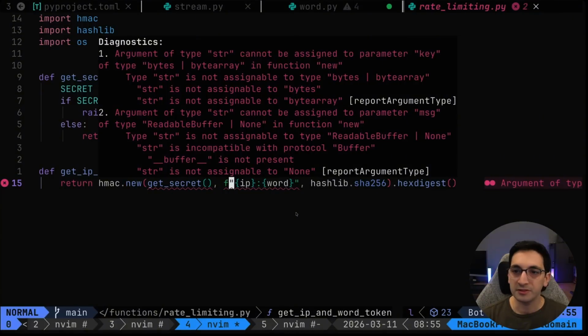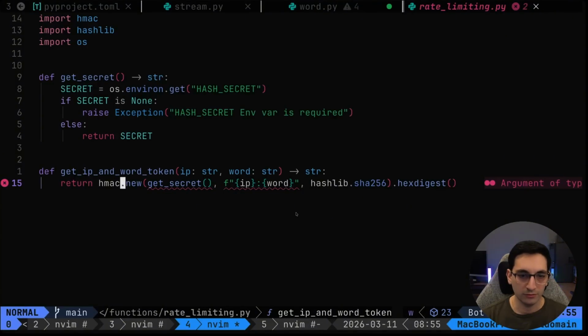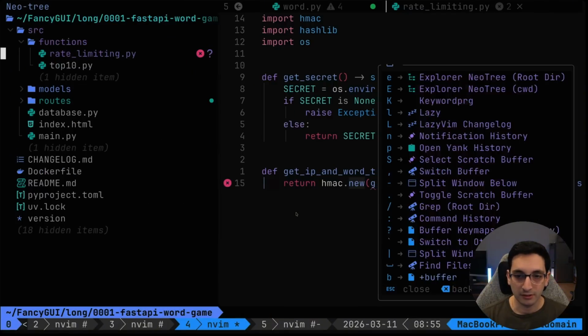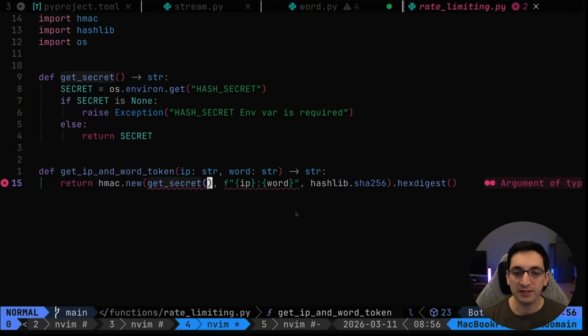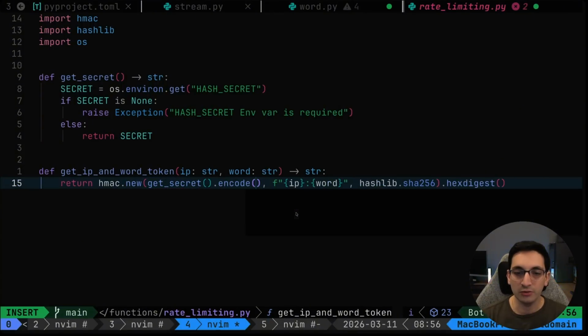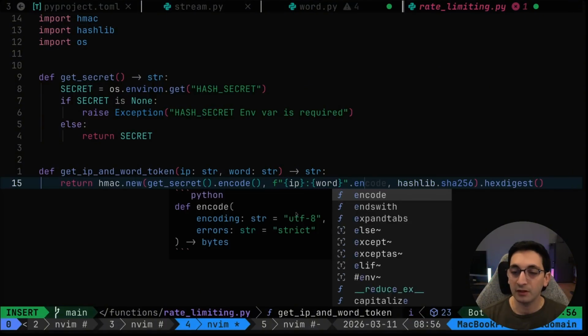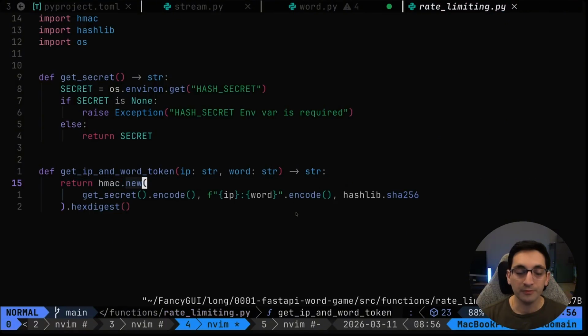Argument of type string cannot be assigned to parameter key of type bytes in function new. Oh, it needs bytes, eh? Bytes or buffer. Okay, that's fine. So what I can do to make sure that that works is just do an encode. That converts the string into bytes. There we go. That sorts it.